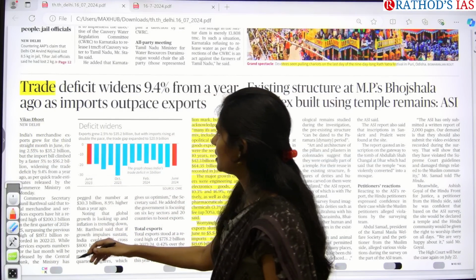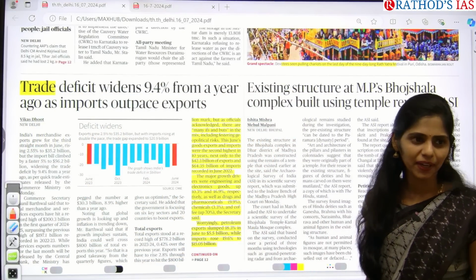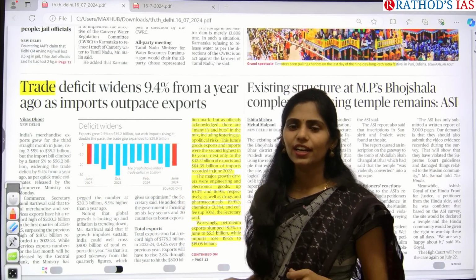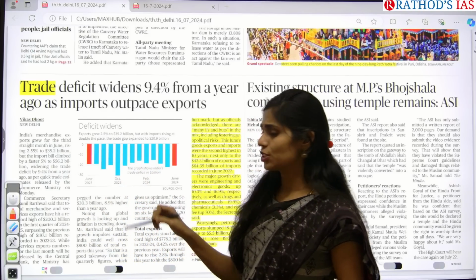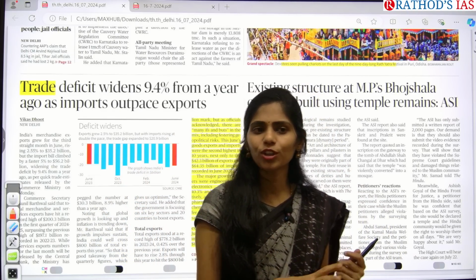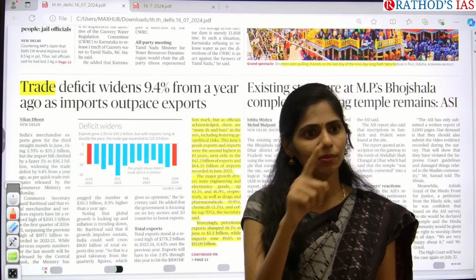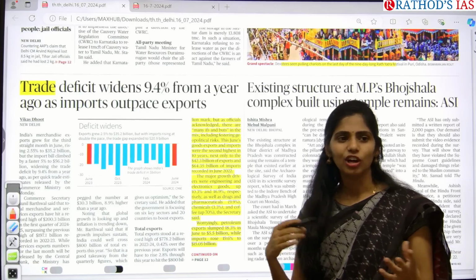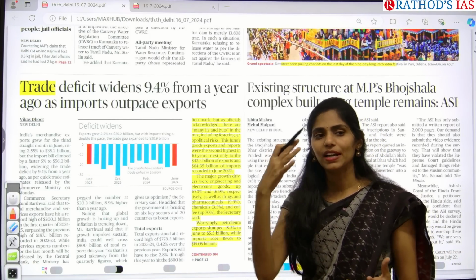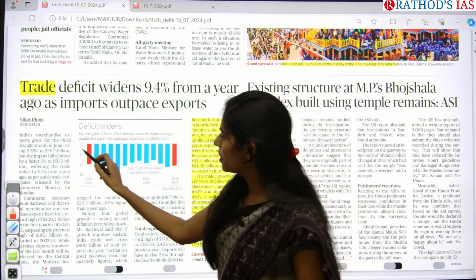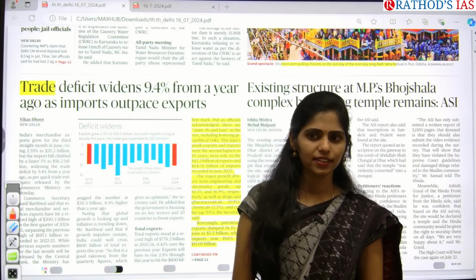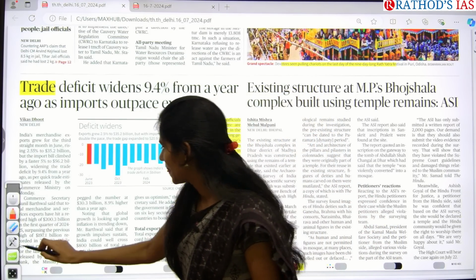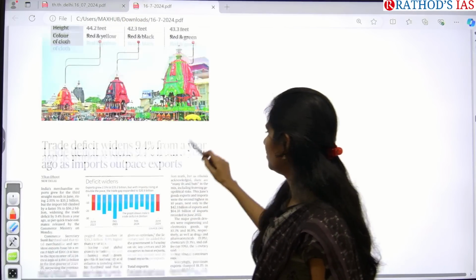So actually this article is saying about the data, but there is no need of remembering any data. Here you can see 56 point, every month it will be going to change. So at the end of the day, how you have to tackle this data is, on which year you are writing your examination. 2025, somebody there, you will write 2028, 2026. So in that year, obviously economic survey will be released and even budget will be released. So in that economic survey, you have to collect this data that will be authenticated. At least you have to take the data of 2 economic surveys. Okay, now let us see this in detail.